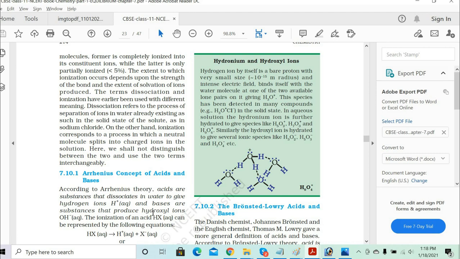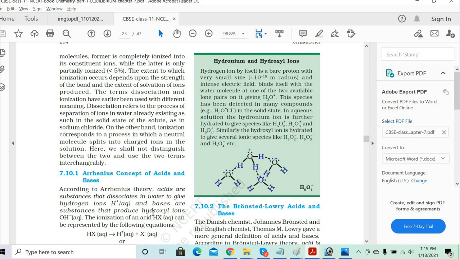Now, have you drawn the figure? Hydronium ions and hydroxide ions. Now look at this. The hydrogen ion by itself is a bare proton with very small size and intense charge. So when a strong acid gives H plus ions and it dissolves in water, it combines with the water molecules, forming a coordinate covalent bond, and it gives you the H3O plus ions.